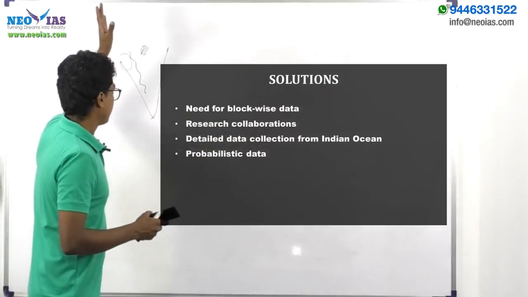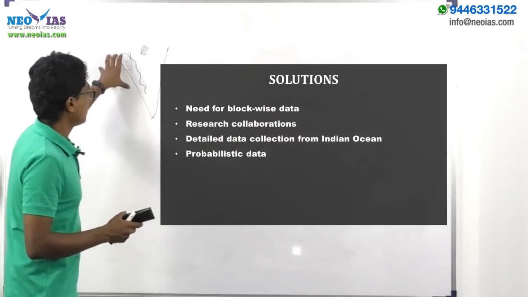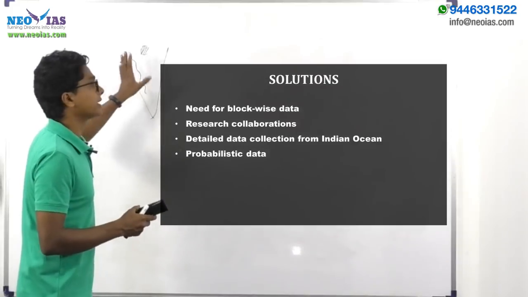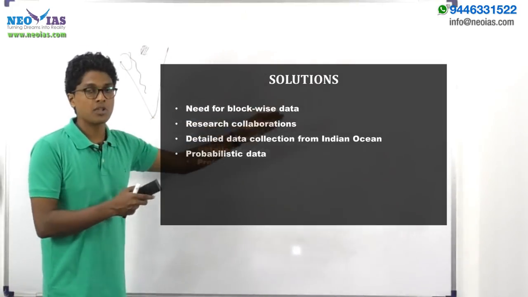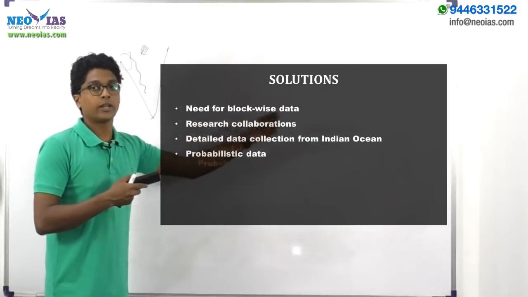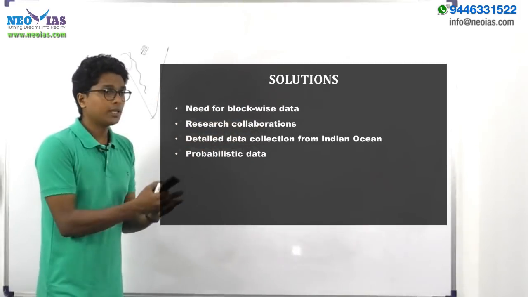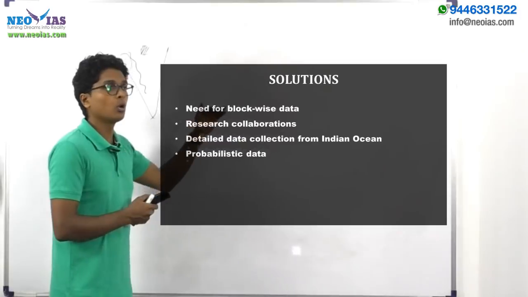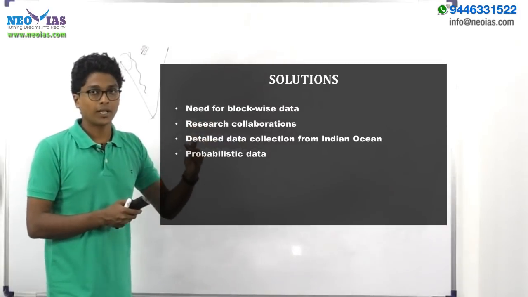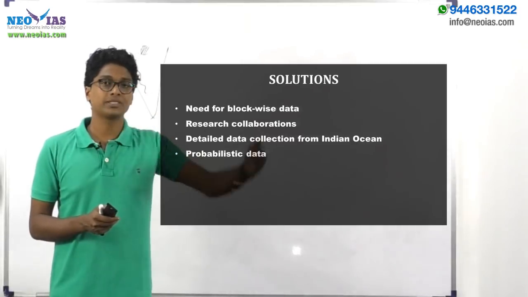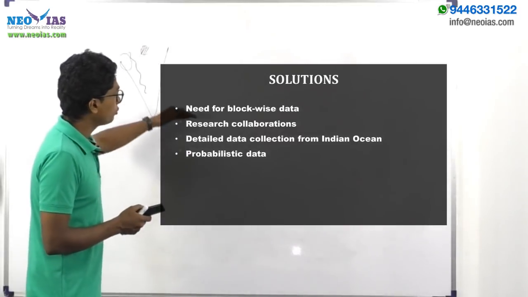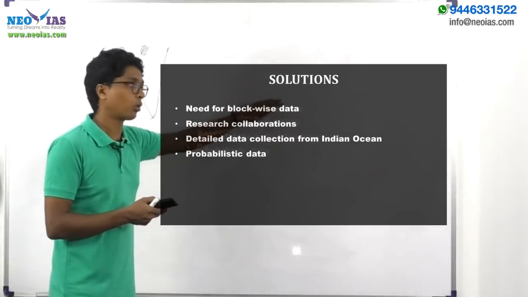In the sense, say for the western coast we have more rainfall predicted, above normal rainfall suppose, and for the interior regions there are chances of reduced rainfall. Only in that scenario will we be able to make use of these predictions. Otherwise, due to this diverse topography, the predictions won't be sufficient. Okay. So one solution you can give there is the need for block wise data.